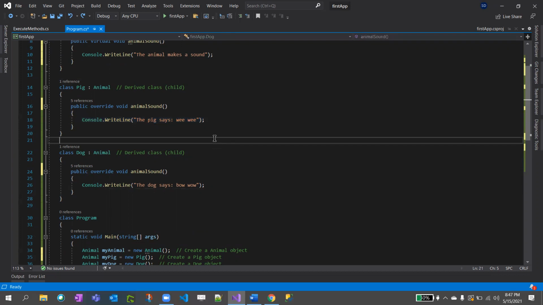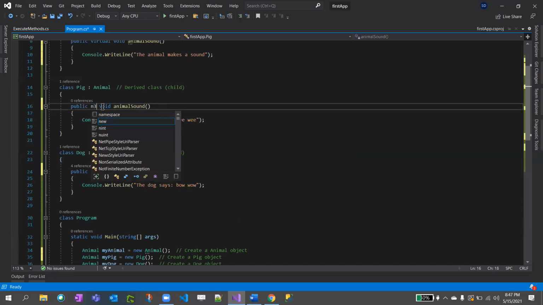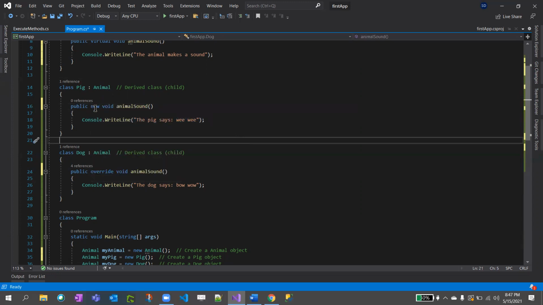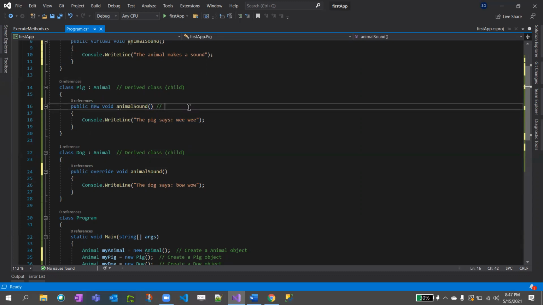If you don't want to print this pig says VV, you just remove override and put new in the child class. New means this child method doesn't execute and the parent class method will get executed instead. So we'll see now.